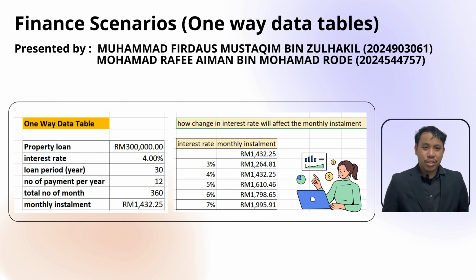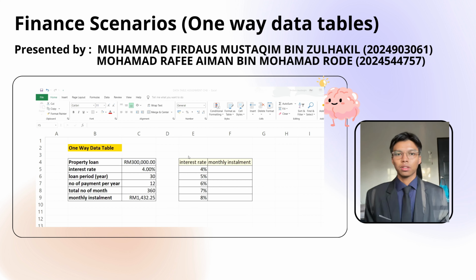As the interest rate changes, the installment fluctuates significantly. At a 3% interest rate, the installment decreases to 1,264.81 ringgit, while from 4% to 7%, the amount continues to rise. This is how we use data tables in What-If Analysis.